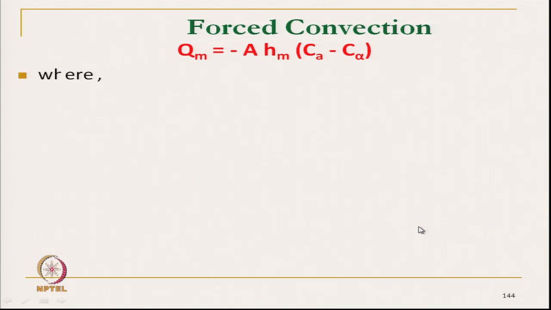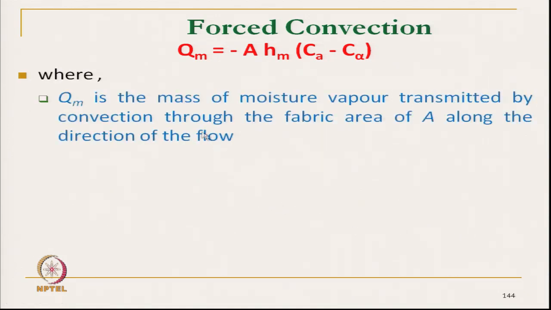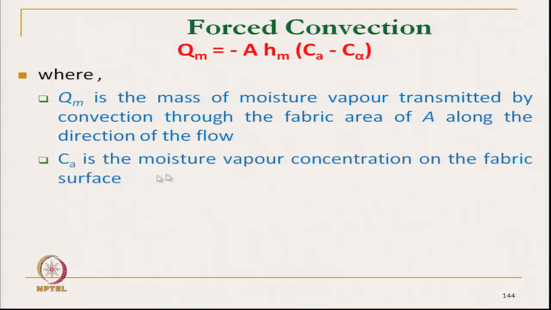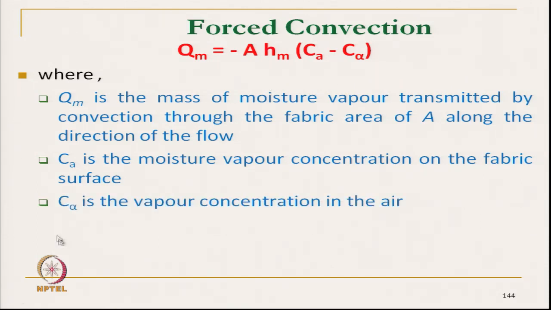This is the equation where Qm is the mass of moisture vapor transmitted by convection through the fabric with an area A, the area of the fabric, and Ca is the moisture concentration of the fabric surface, which is high enough, higher than the atmosphere.